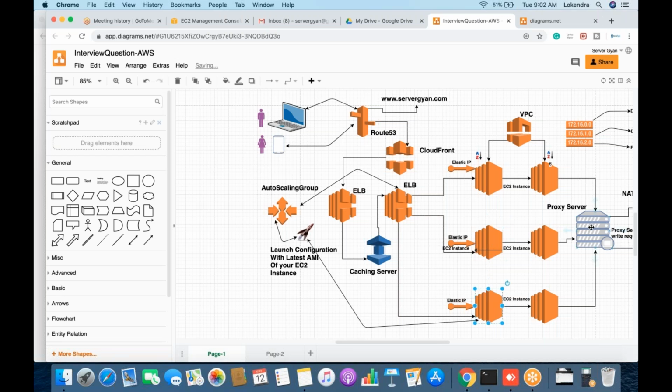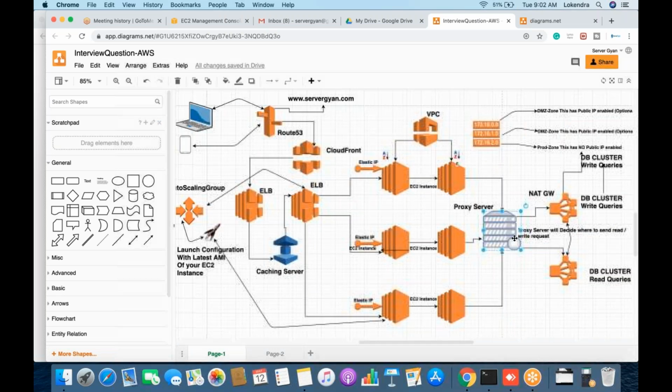Now if there is a particular database server with port number 3306 enabled, what would happen here is that maybe these are the application servers which we are using, so the database will be allowed only for them, because I know very well in my organization that my web servers do not directly interact with the database.